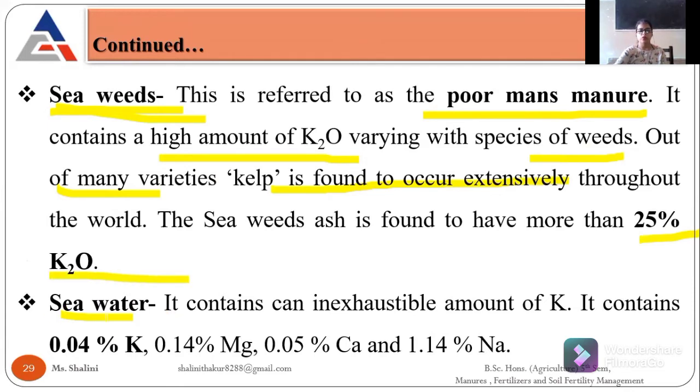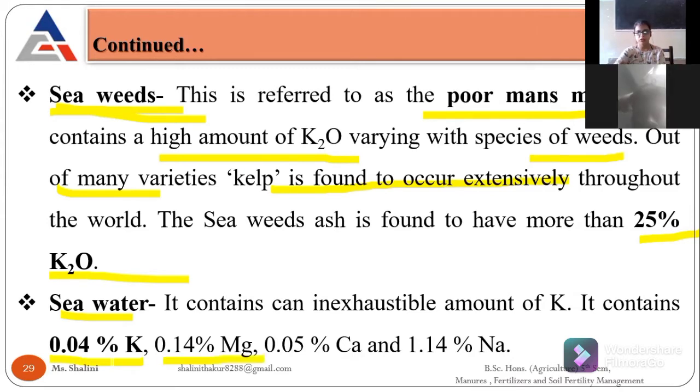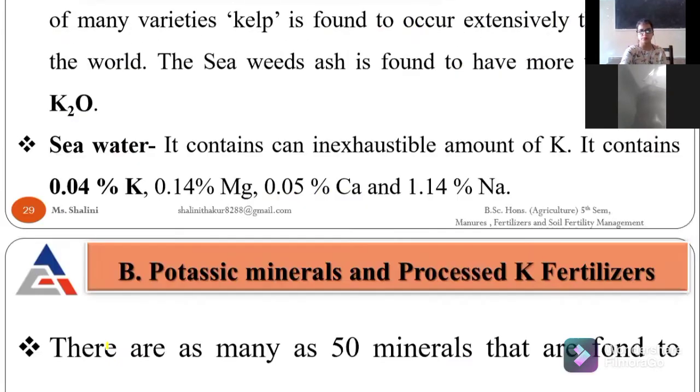Okay, and if I talk about seawater, the potash available in seawater is around 0.04%, and magnesium is 0.14%. Similarly, the range of potassium and calcium is approximately the same, and the sodium percentage is 1.14.